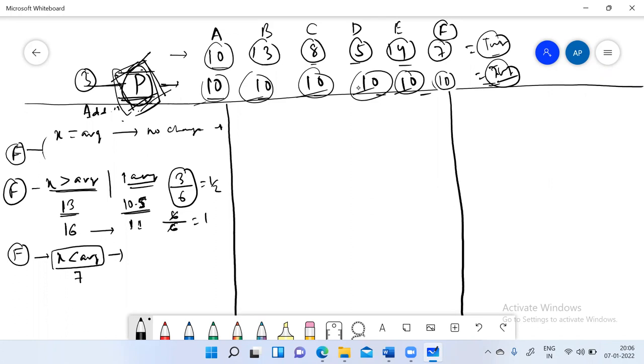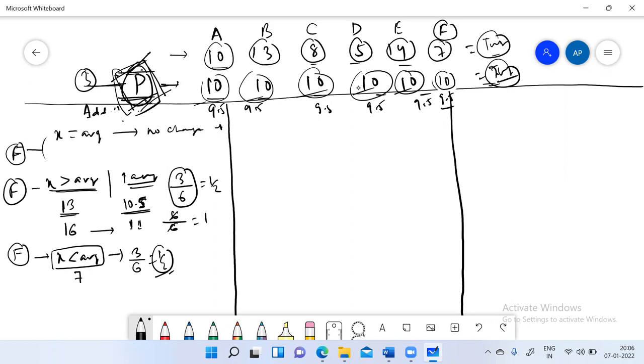And since we have to extract that 3 in a way that everyone is the same even after the extraction, how much will I extract from everyone? 3 by 6. Now there are 6 students and 3 is extra in the average distribution. So I'll extract 3 by 6 from everyone, which is half from everyone, and then everyone will become 9.5. So this is the way by which we can redistribute.